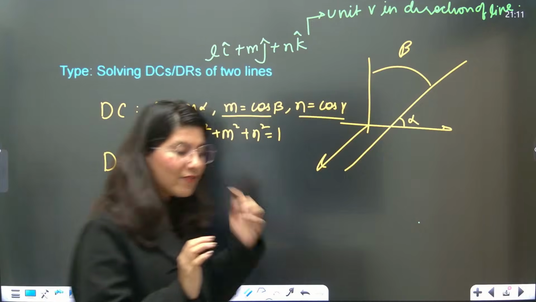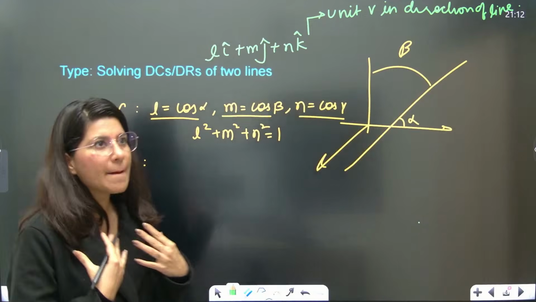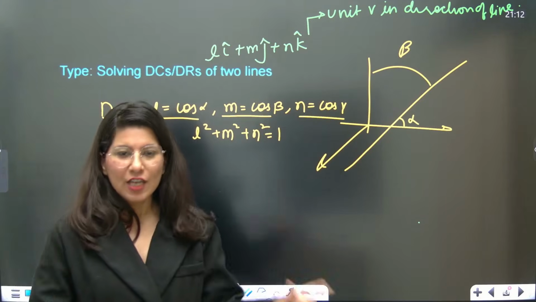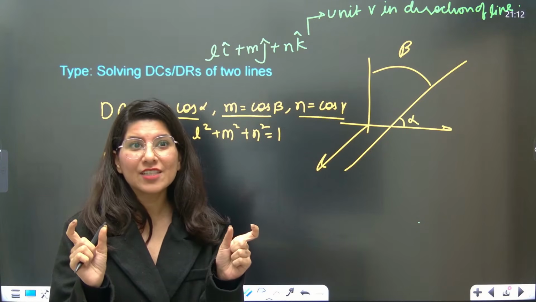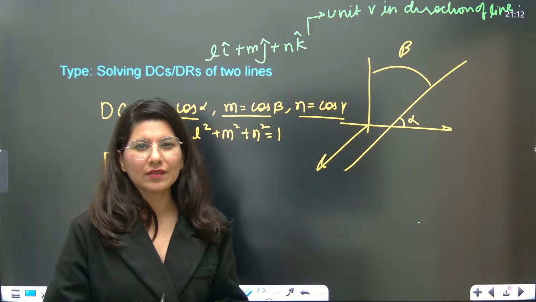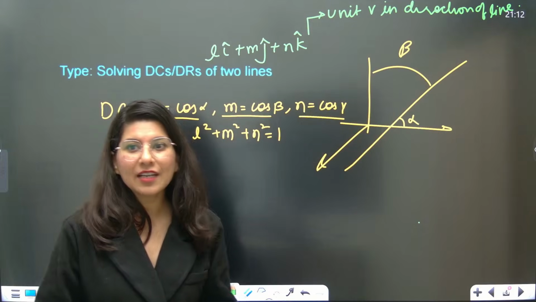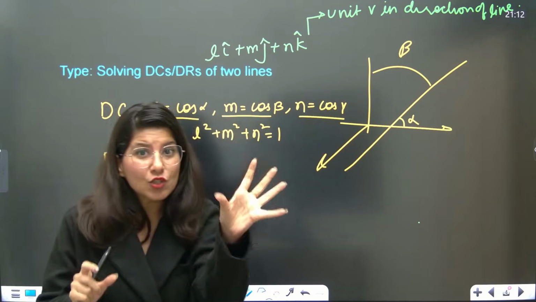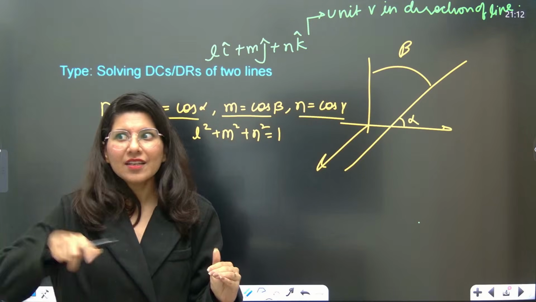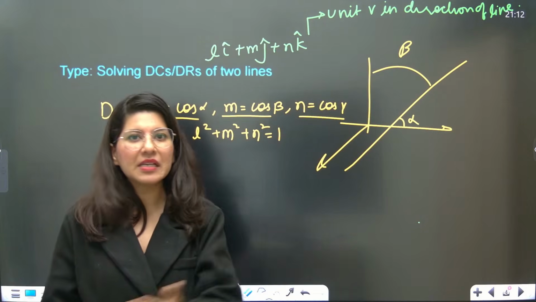Understand, I have already told you this, let me just repeat it. Suppose I talk about me and my sister. I am 32, my sister is 16. So what are our actual ages? 32 and 16. But if I ask you the ratio, you'll say 2:1. Somebody can also say 4:2, another person 6:3. So the age is actual, fixed and unique, but the ratio can have multiple values; multiple people can talk about the ratio.